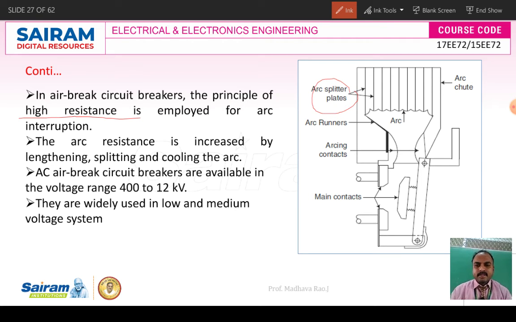The air brake circuit breaker is available in the voltage range of 400 volts to 12 kilovolts, so we can use it for small industries. Whenever an abnormal condition comes, the moving contact and main contact, the arcing contacts, will separate and you can interrupt the supply. This air brake circuit breaker is used in low voltage and medium voltage systems, meaning the 400 volt to 12 kilovolt range.